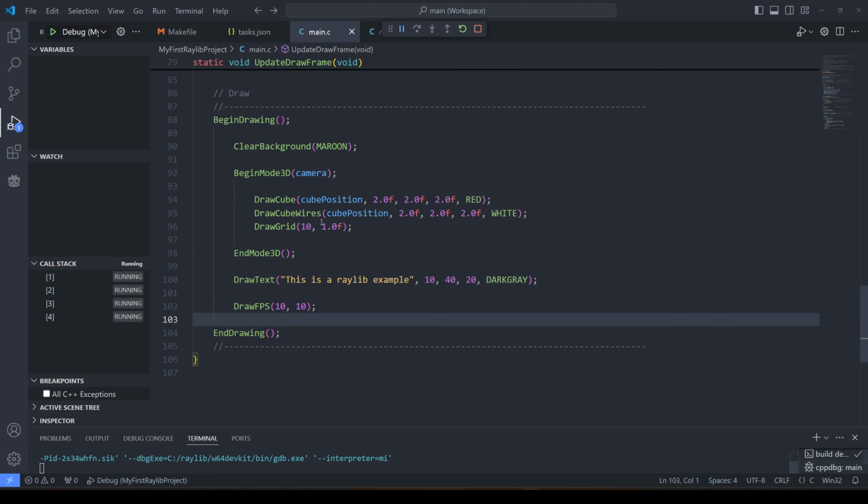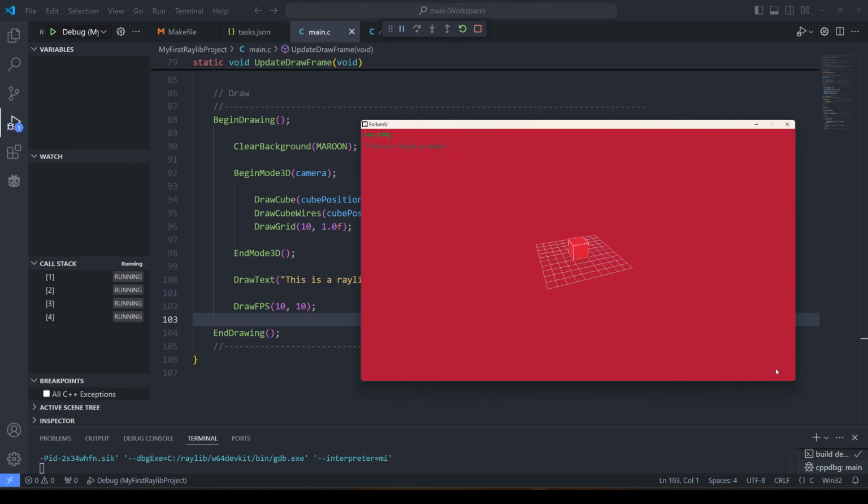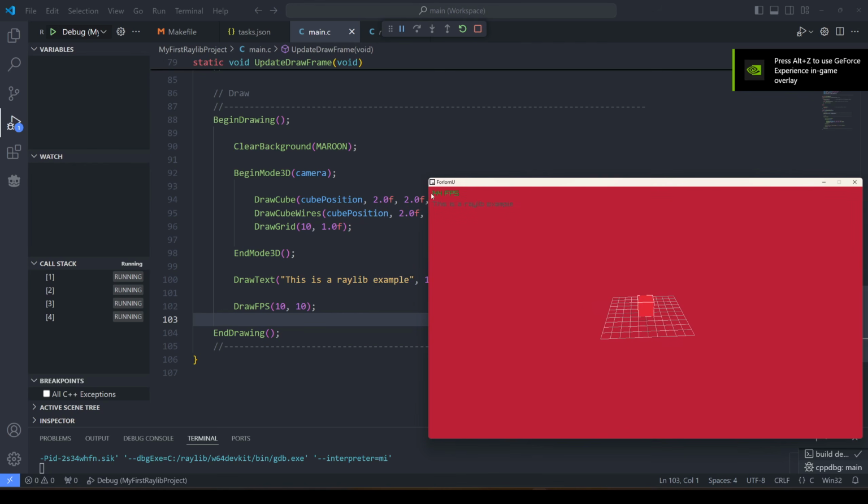So I want to see what exactly is doing what here. Oh my god, this is maroon. Beautiful. The window is now a little bit larger. We're also further away from the camera. It's running at 144 FPS. That's the target FPS, so we're not hard locking ourselves. It's just a target. Here's the text.